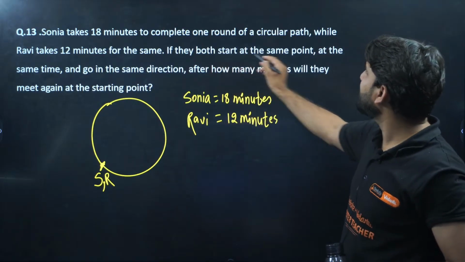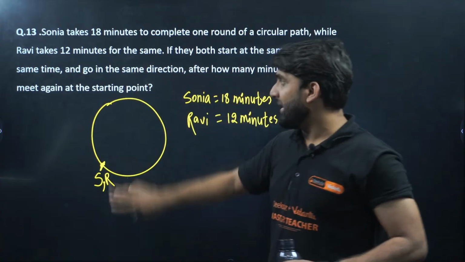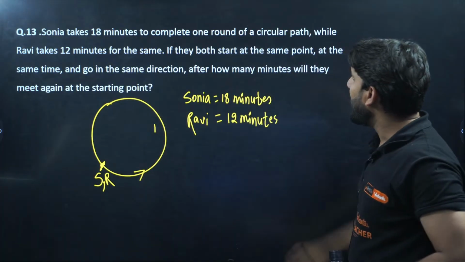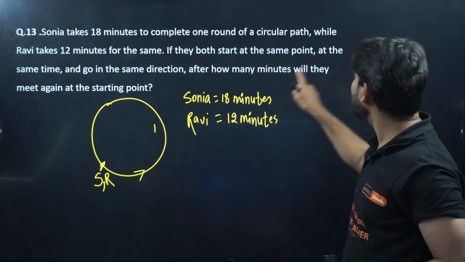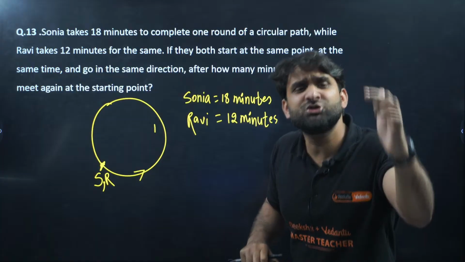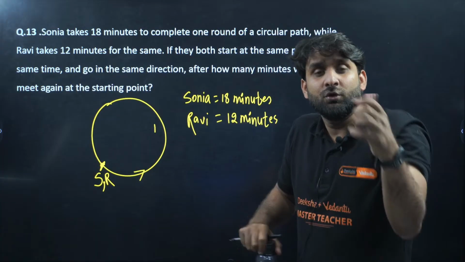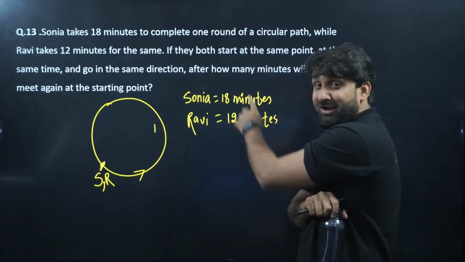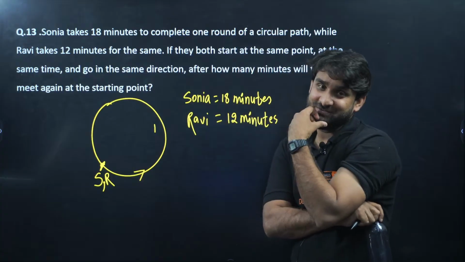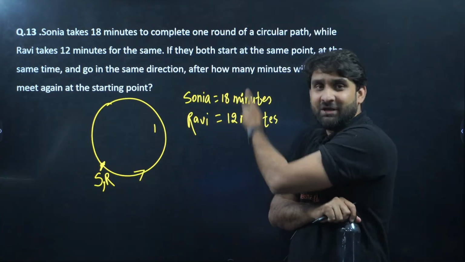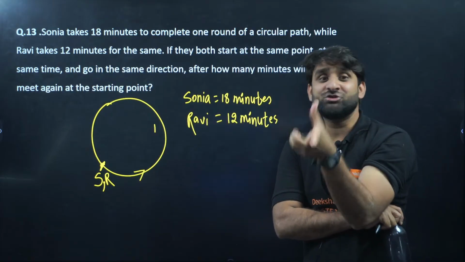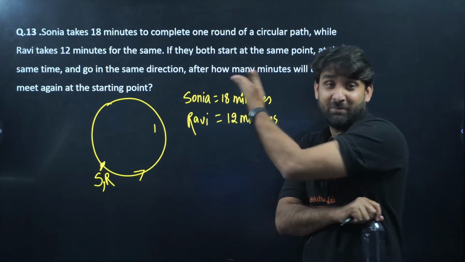If they both start at the same point at the same time and go in the same direction, after how much time will they meet again? Come on, use your common sense. After how much time will they meet again? We are looking for a number which is greater than these two numbers. Because if they individually complete one circle in 18 minutes and 12 minutes respectively, after how much time will they meet again? Obviously the number will be greater than these two numbers.